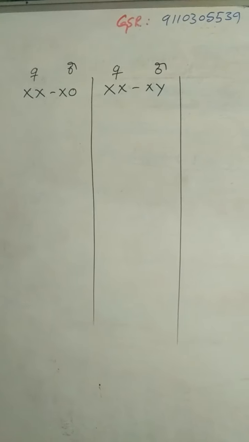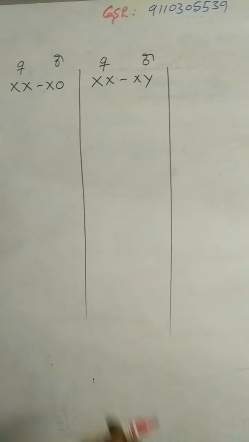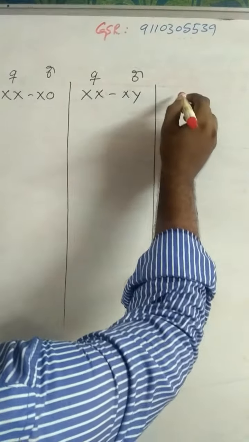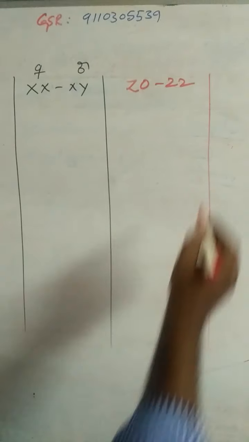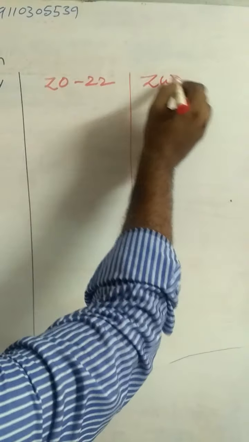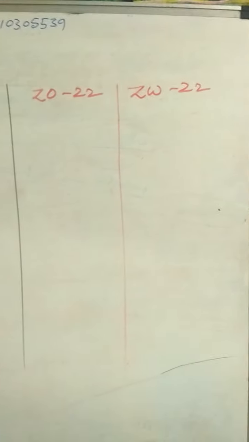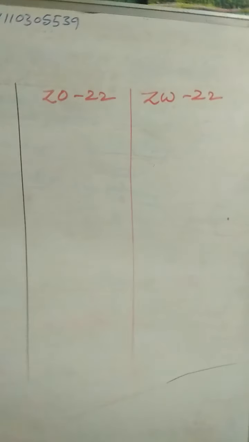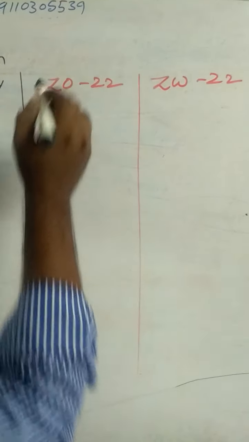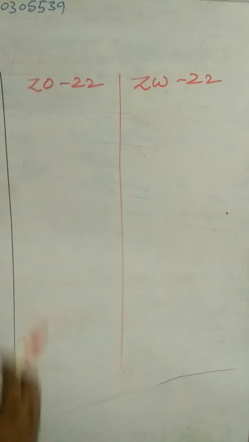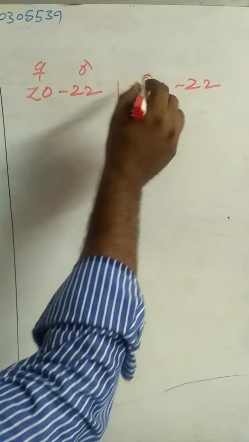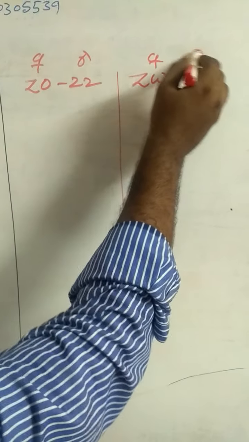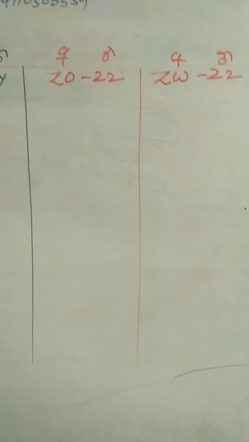The next is the Z0-ZZ method, and the last is the ZW-ZZ method. In these two, the first is female. Females are heterogametic and males are homogametic.